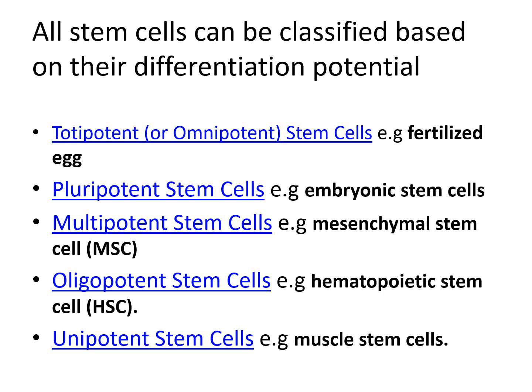The totipotent cell example is the fertilized egg. The stem cells in the fertilized egg are the most powerful that exist. They can differentiate into the embryonic as well as the extra-embryonic tissues.